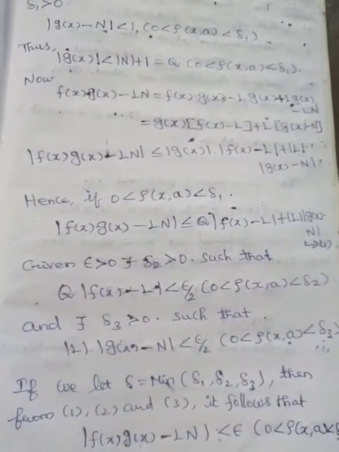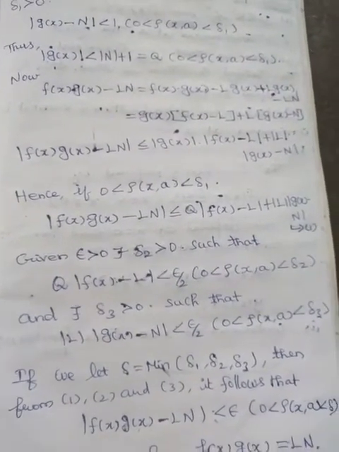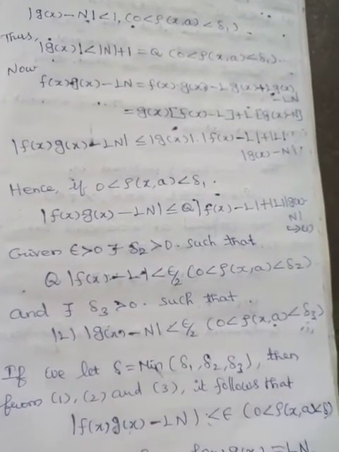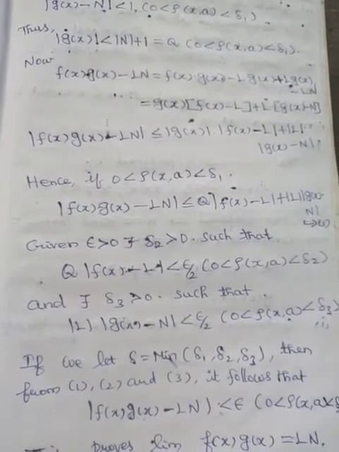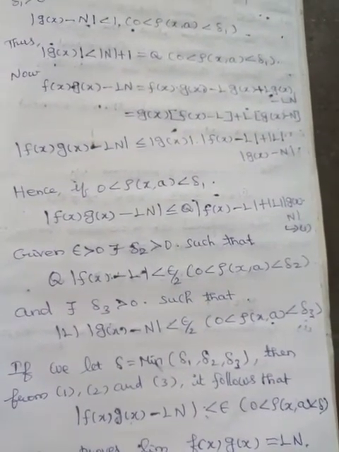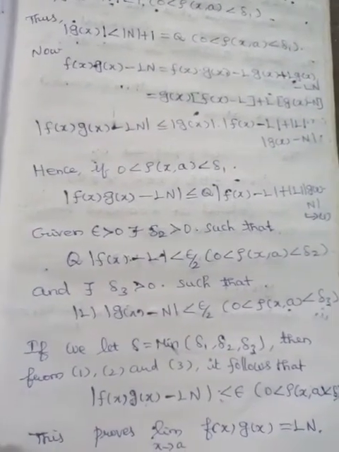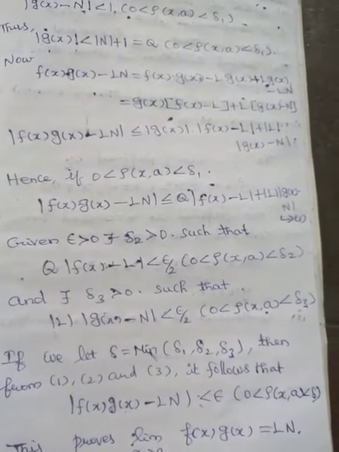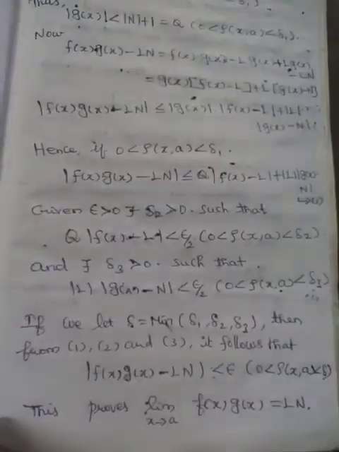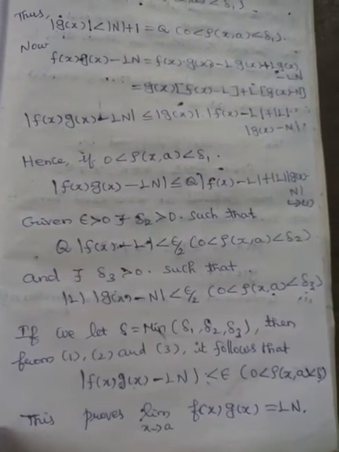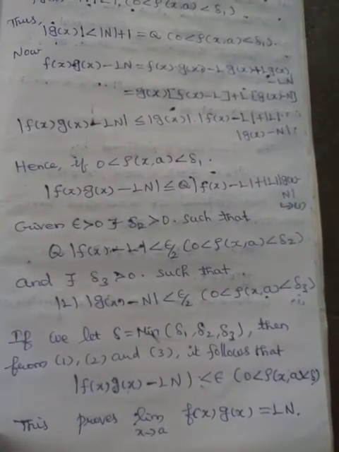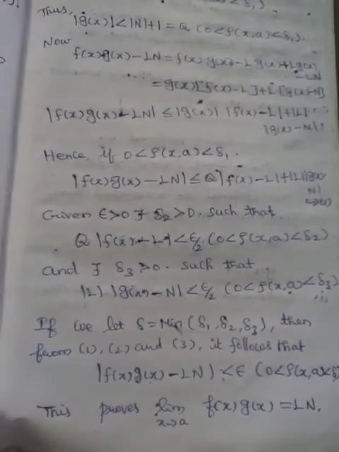Given epsilon greater than 0, there exists delta 2 greater than 0 such that q into modulus of f of x minus L is less than epsilon by 2, for 0 less than rho of x comma A less than delta 2, and there exists delta 3 greater than 0 such that modulus of L into modulus of g of x minus N is less than epsilon by 2, for 0 less than rho of x comma A less than delta 3.